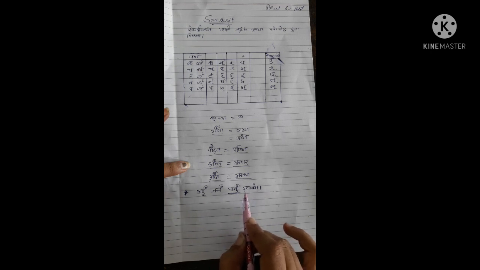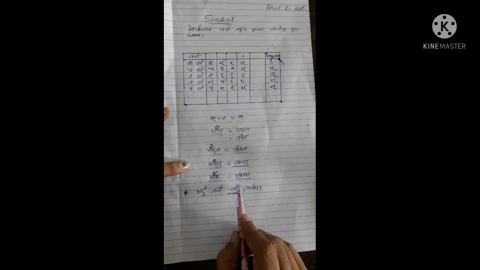Ichhami, and the very first letter is E. Is E a vowel or consonant? E is a vowel. So whenever after anuswar there is a vowel, then anuswar will be converted into ma.